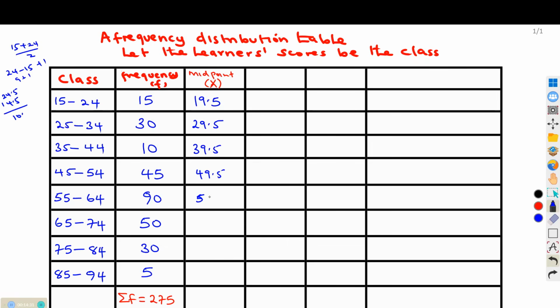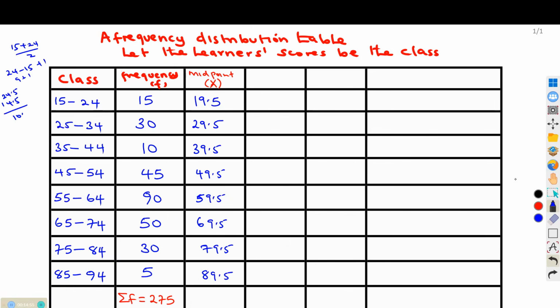Plus 10, you will get 59.5. Plus 10, 69.5. Plus 10, 79.5. And plus 10, we get 89.5. So these are what we call the midpoints. From there, after getting the midpoint, we need to obtain the mean.